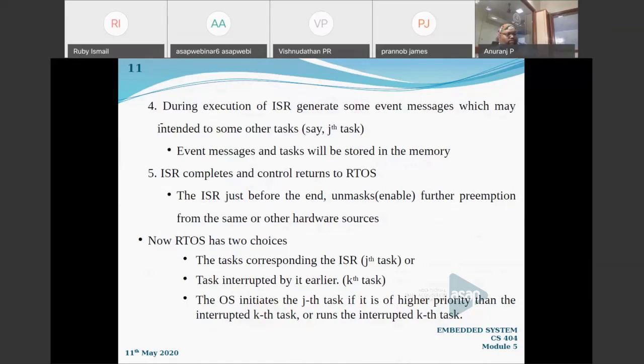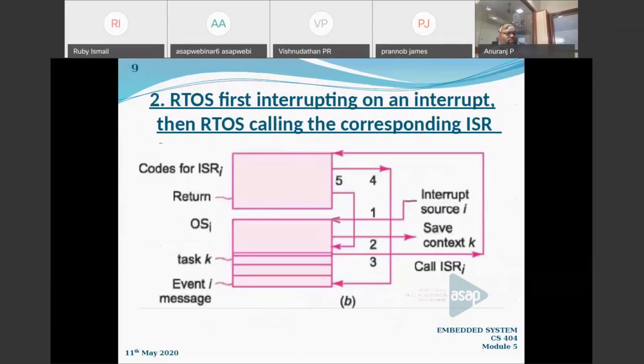That has to be executed in accordance with the priority of the job, right? That will be stored in the memory. During the execution of the ISR, there will be some task, a subtask I can say. So you can see in the fourth step that in between the execution of the ISR, a fourth arrow is coming to the storage area where we are storing the event or messages corresponding to some other task. That is step 4.